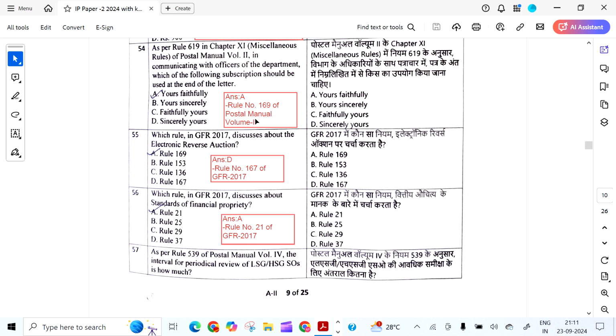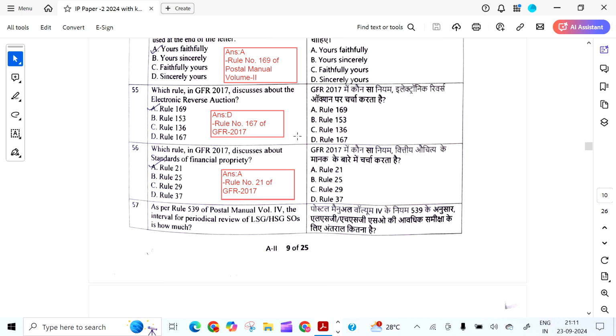As per Rule 619 of Chapter 11 Miscellaneous Rules of Postal Manual Volume 2, in communicating with officers of the department, which of the following subscriptions should be used at the end of the letter? The answer is yours faithfully, Rule 169 of Postal Volume 2.